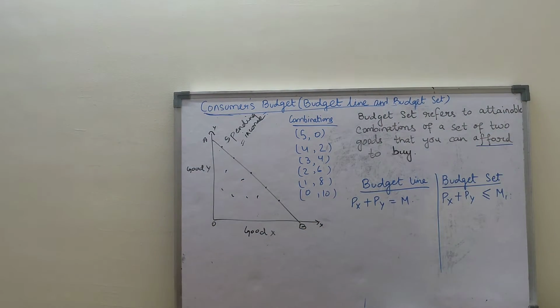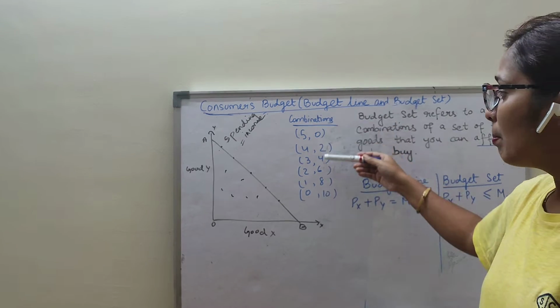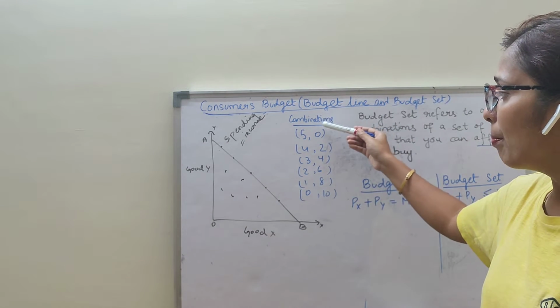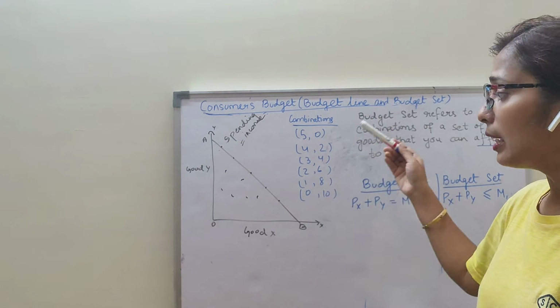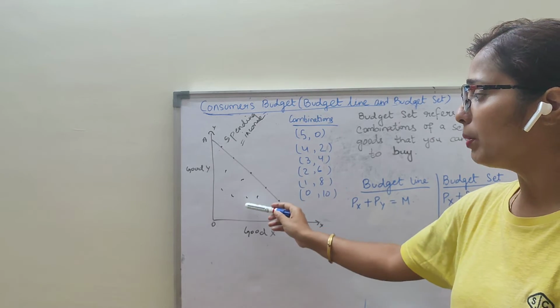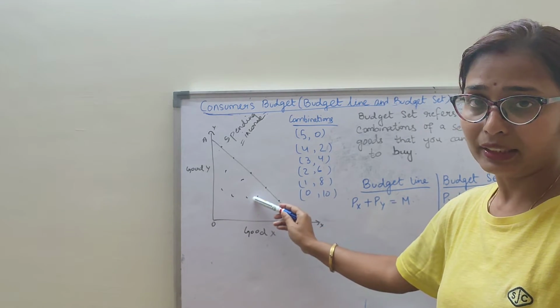Coming to budget set. Budget set refers to attainable combinations of a set of two goods that the consumer can afford to buy. That means these are the combinations that the consumer can buy with his given income, and the consumer can also buy those combinations which come under the budget line.